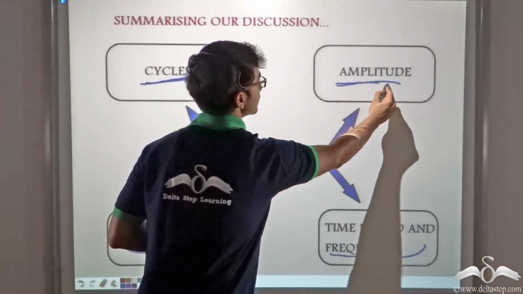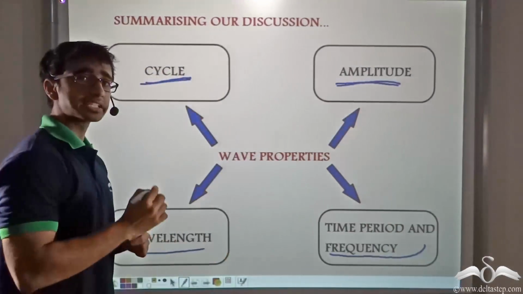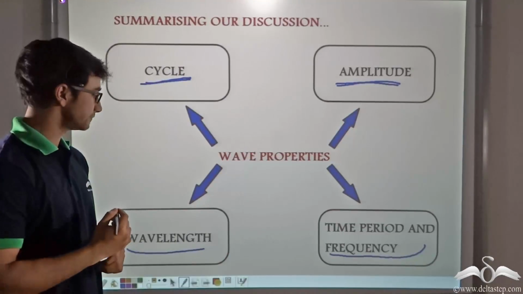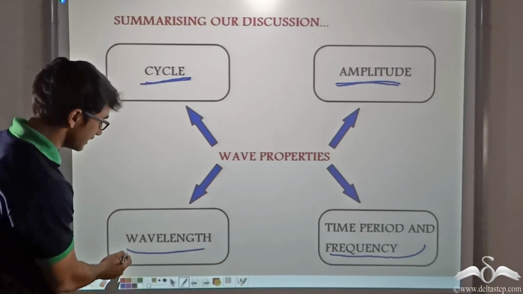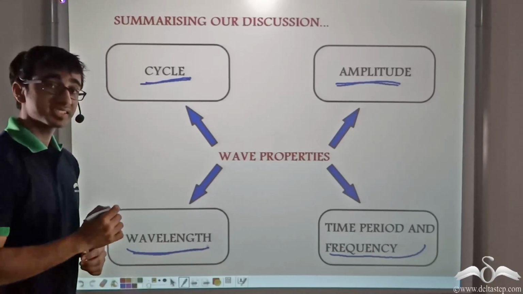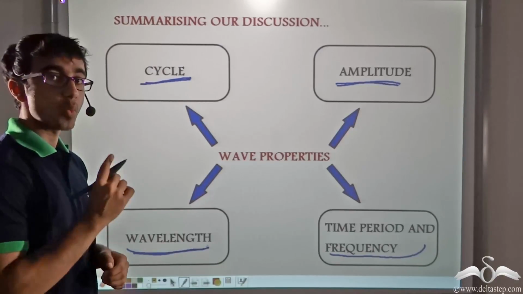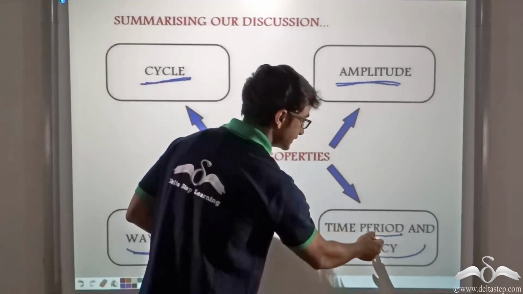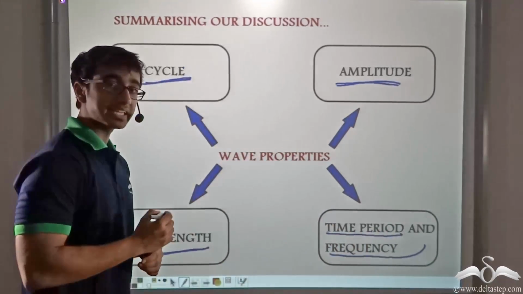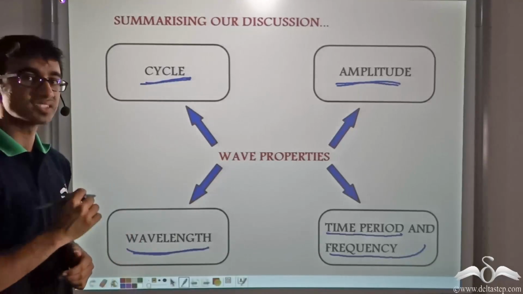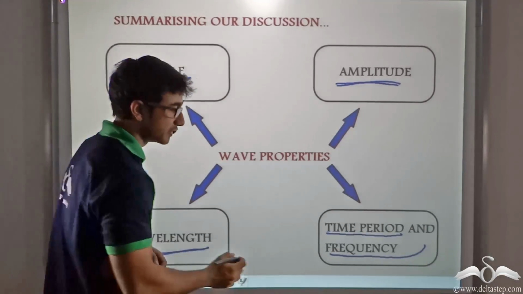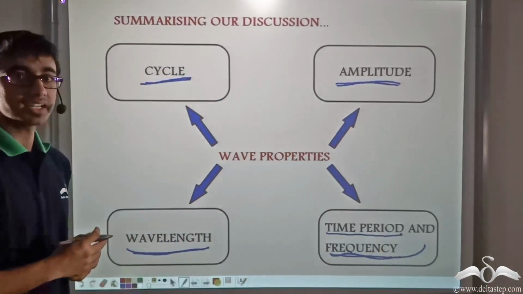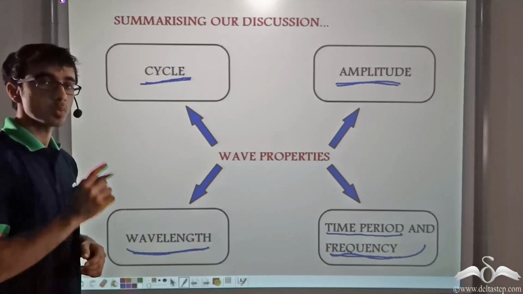Amplitude of a wave is the maximum displacement of the particles from their mean position on either side. Wavelength of a wave is the distance traveled by the wave during one complete cycle. Time period of a wave is the time taken by a wave to complete one cycle. And frequency of a wave is the number of cycles that are completed by the wave in 1 second.